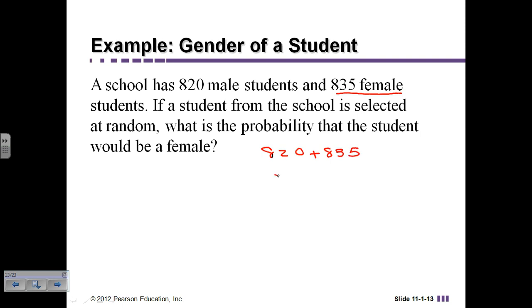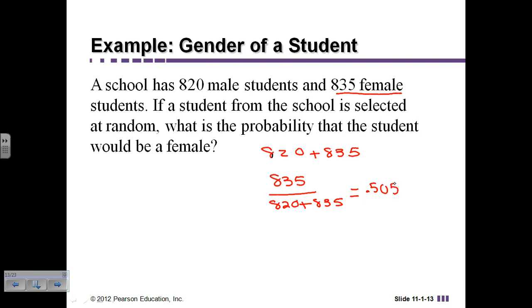So to calculate this, I'm going to take the 835 and divide it by that total number of students. And again, that's going to tell me the probability that a female student is picked at random. And that is 0.505.